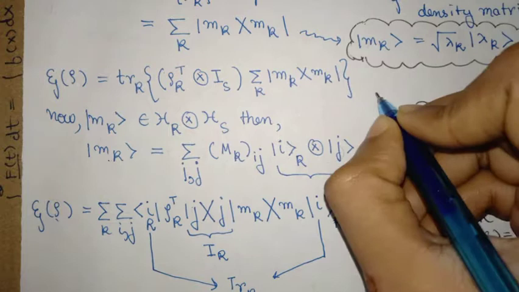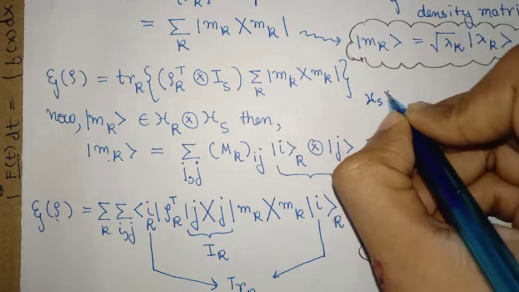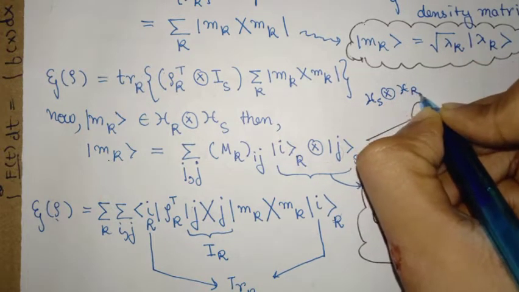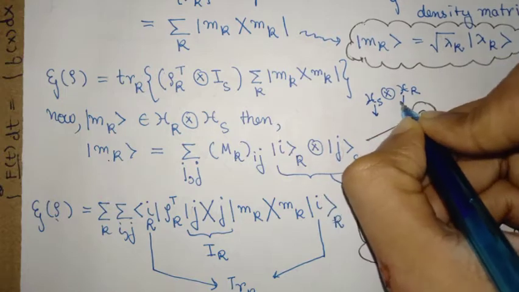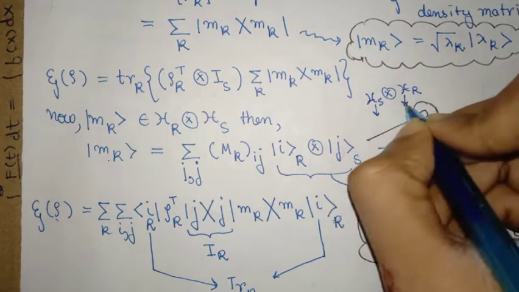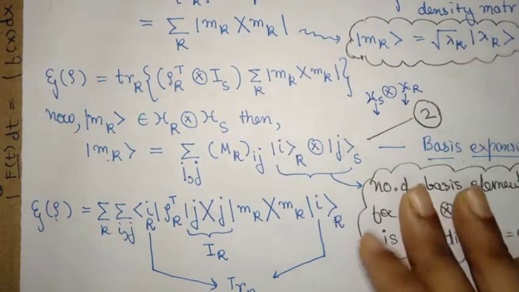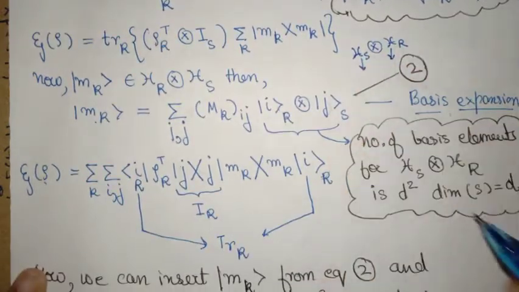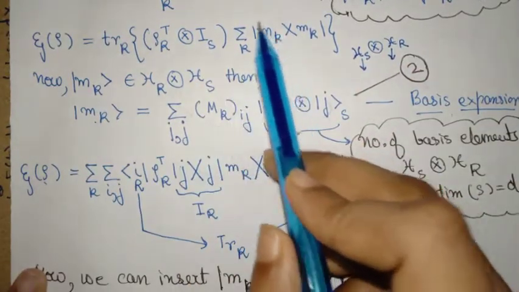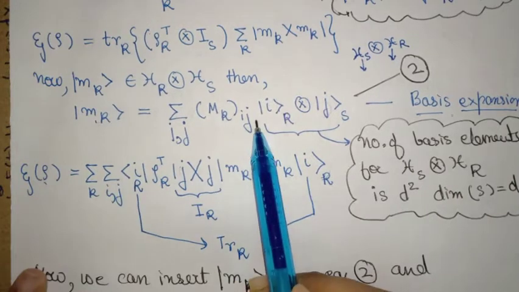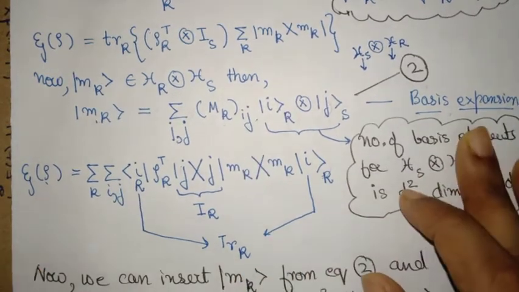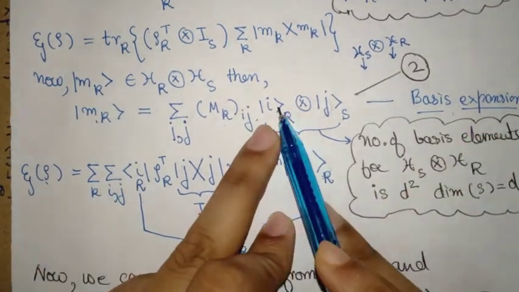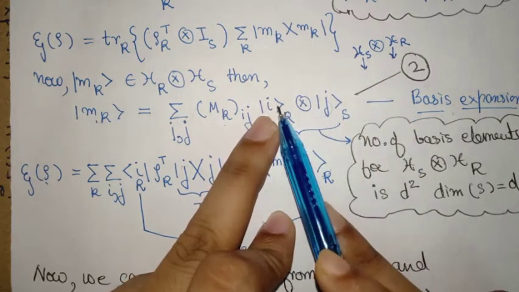Let me just write it quickly. If I have HS tensor HR, this is of dimension D, this is of dimension D, so their entire dimension is D square, and hence I can find D square many elements that can give rise to this operation. So in this form, I hope this is clear, where this I is a basis of R Hilbert space,